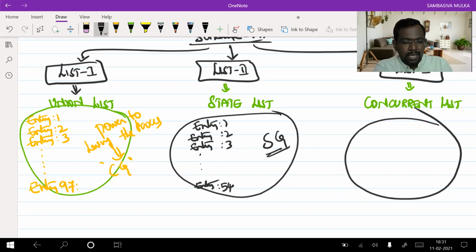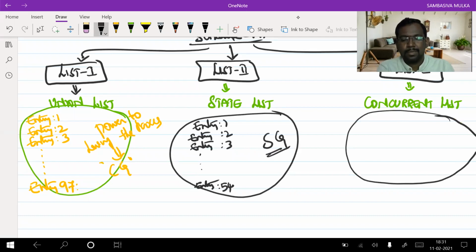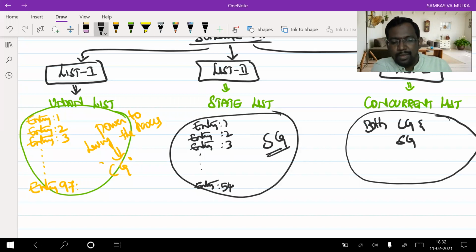Now you tell me which government has the power to levy the taxes here. Which government has the power to levy the taxes on the matters prescribed in the concurrent list? Very good answer. Everyone is saying the correct answer. Here the answer is that both the central government as well as the state government have the power to levy the taxes on the matters prescribed in the concurrent list.